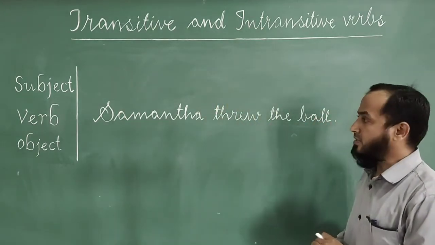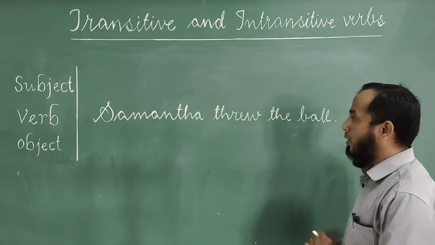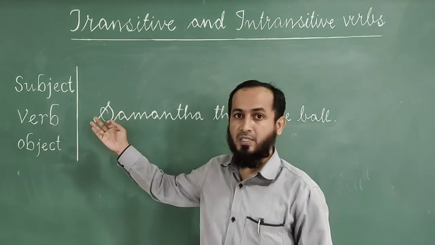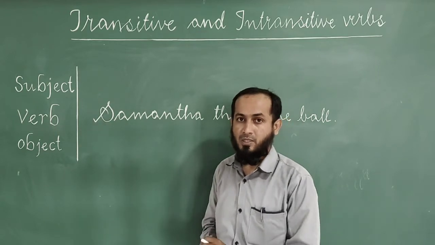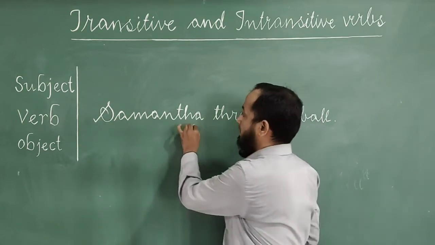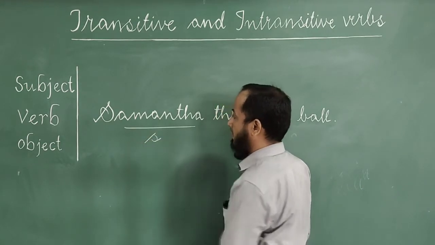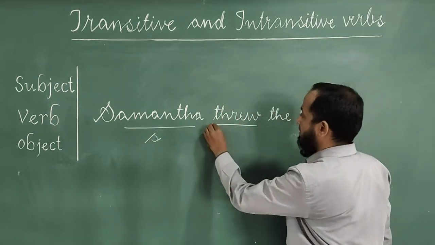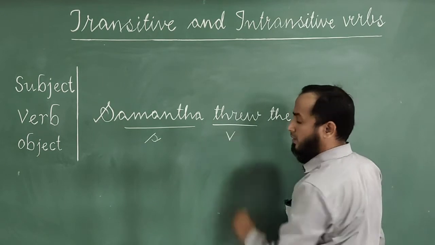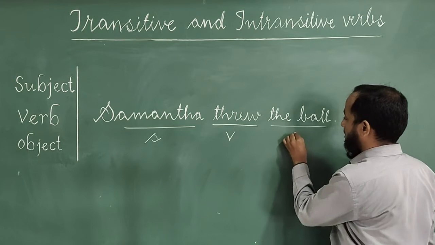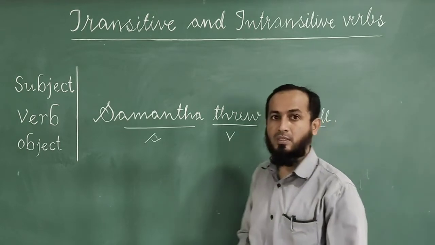Here is a sentence. Samantha threw the ball. Here we have to identify which is subject, verb and object. So in this sentence, Samantha is subject, threw is a verb, and finally the ball is an object.